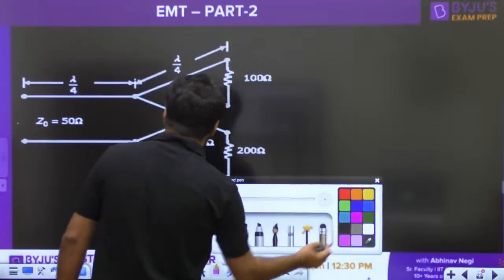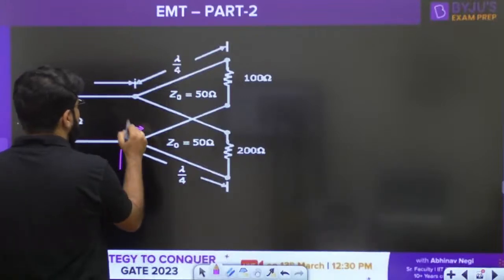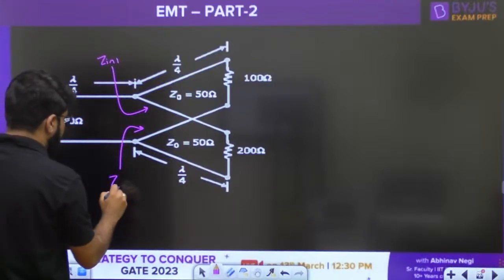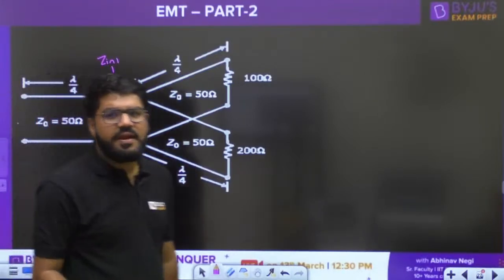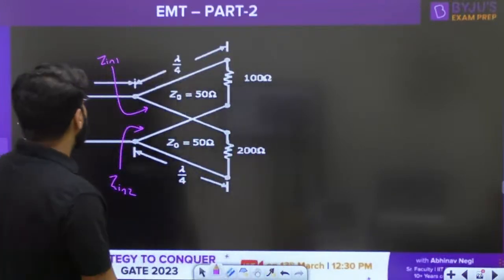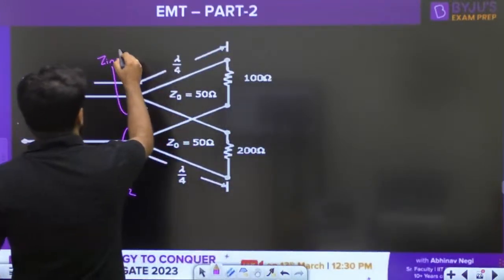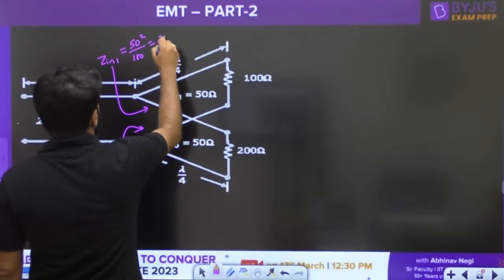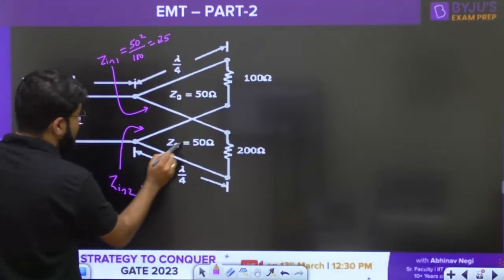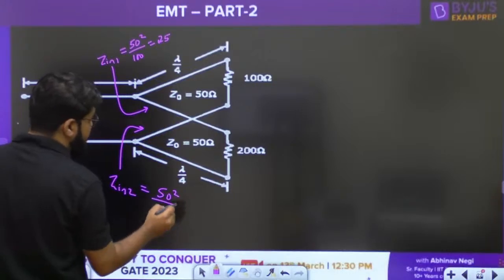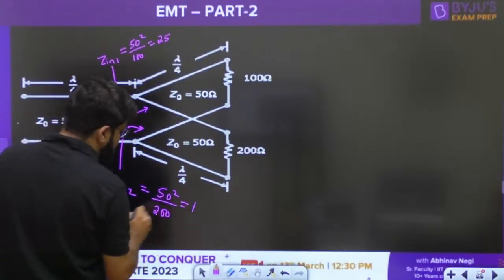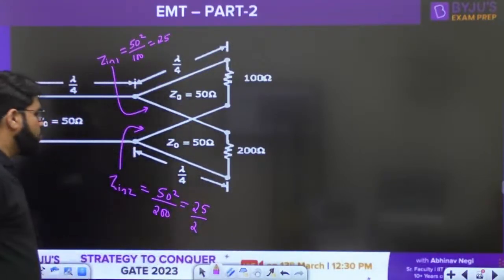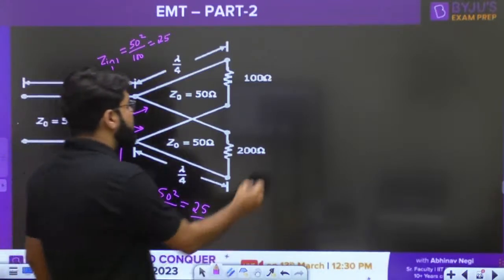So what I am going to do is calculate the input impedance of both these parallel sections. Suppose that is Zin1 and this is Zin2, so that we can replace the transmission line by its equivalent input impedance. What should be the value of Zin1? Zin1 will be given by Z0 square, that is 50 square divided by 100, so this is 25. What should be Zin2? It is given by 50 square divided by 200, so this is 25 divided by 2. Right, so now what is the equivalent picture corresponding to this?